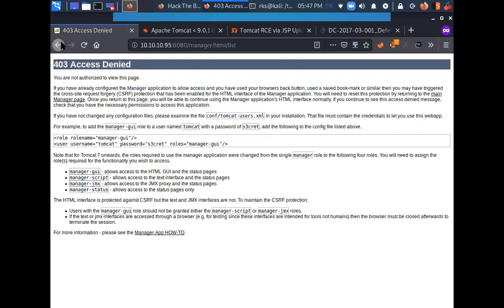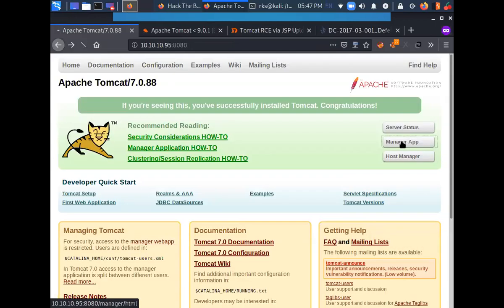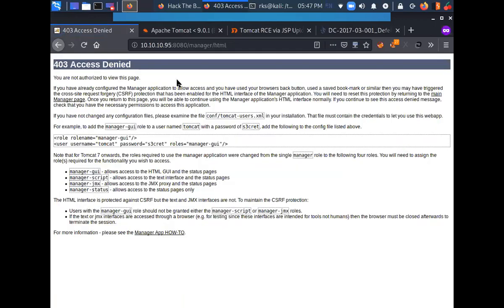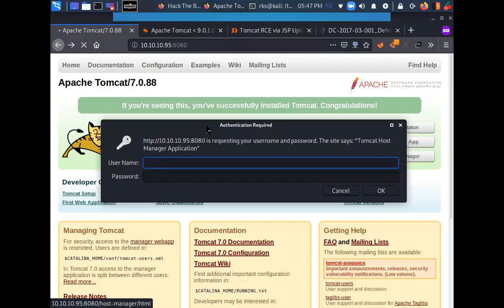Okay. Let's go back. Let's go to manager app, and manager app says access denied. Let's go to host manager, and host manager is asking me for the credentials. So I can try admin password, Tomcat, Tomcat.